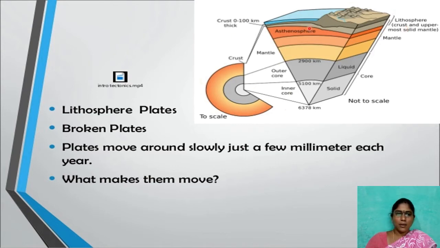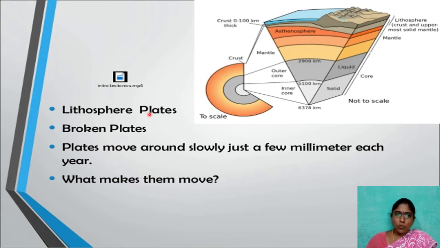Lithosphere is nothing but land. How is this lithosphere divided into plates? What are those plates? Plates are nothing but tectonic plates. Earth's tectonic plates. How are these plates broken into large land masses?